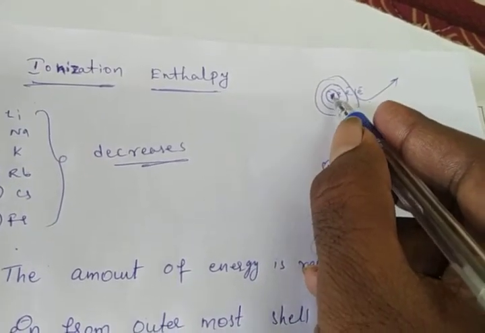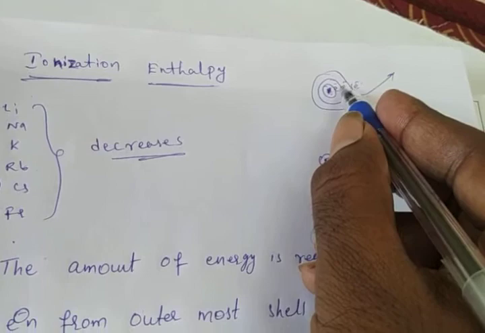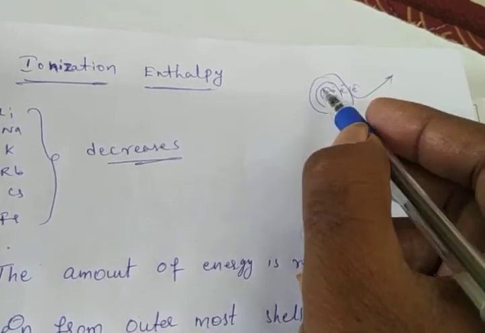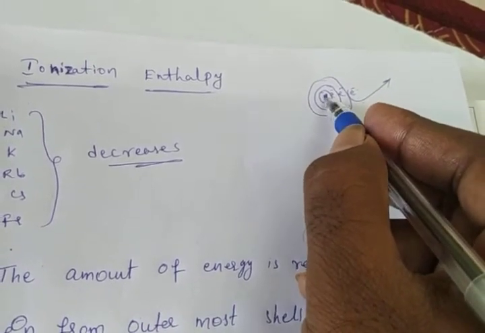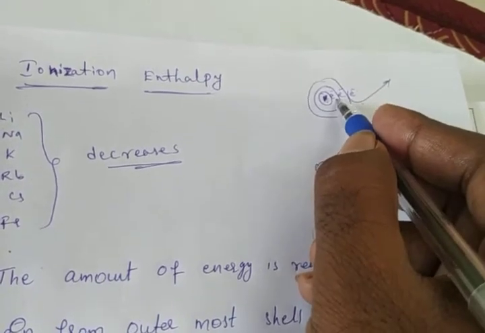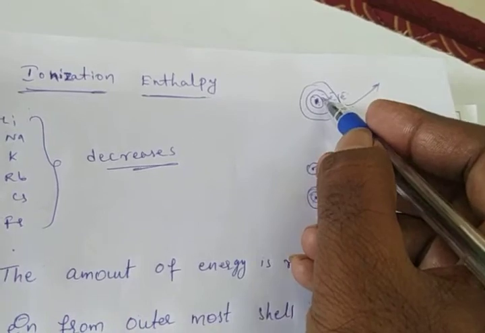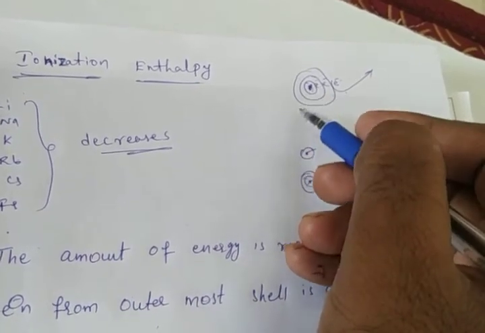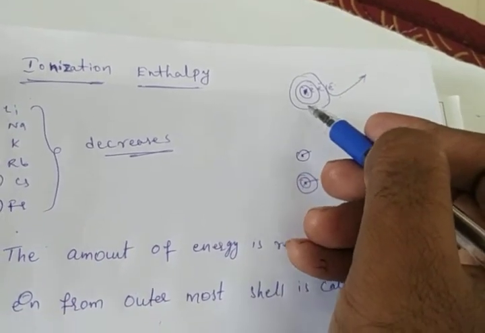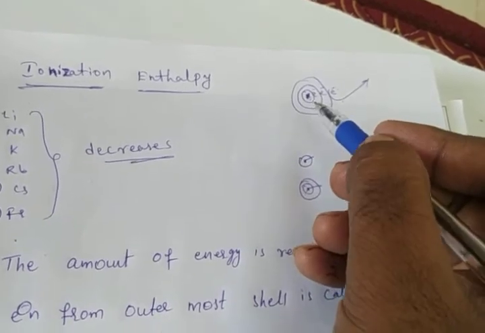The inner shell electrons stop the attraction force of the nucleus on the valency electron. This is called the screening effect. The inner shell electrons act as a screen, that's why we call it the screening effect.